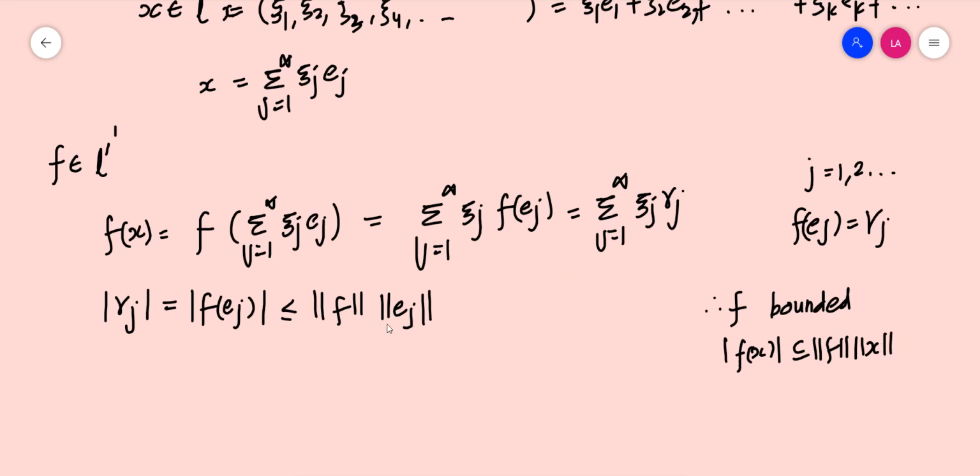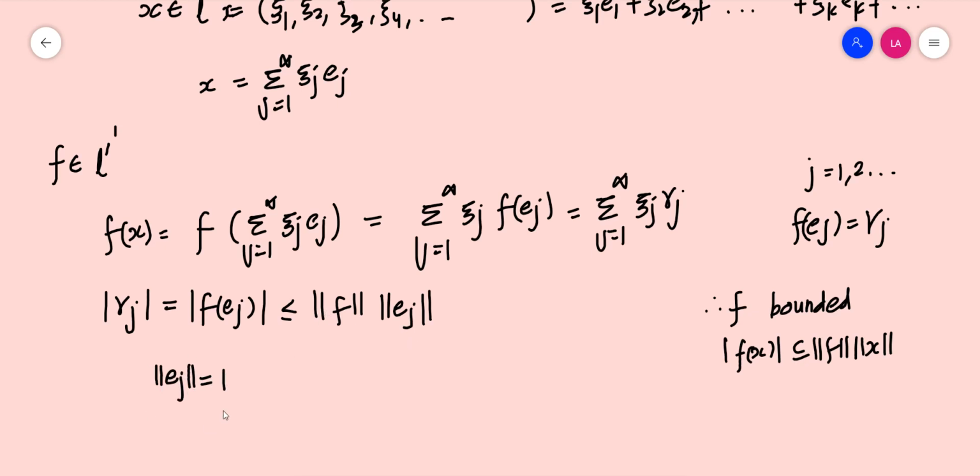Now by the definition of e_j, which is actually a Schauder basis defined as having the jth component 1 and all other components 0, we must have norm of e_j equal to 1. This is clear from the definition.